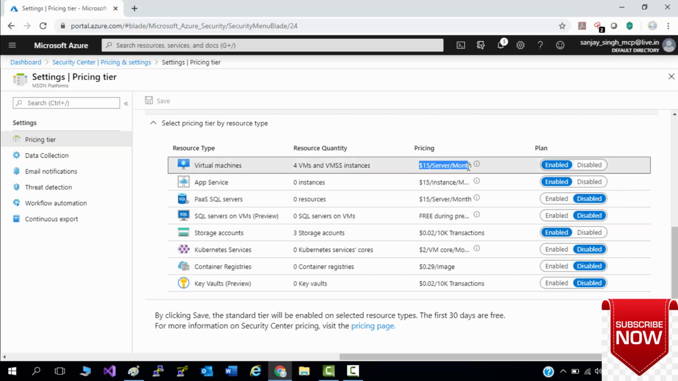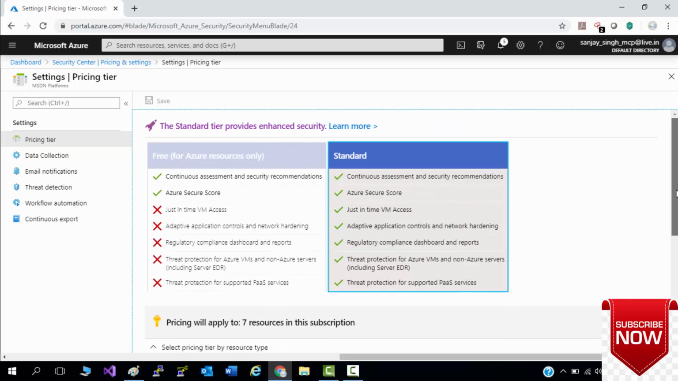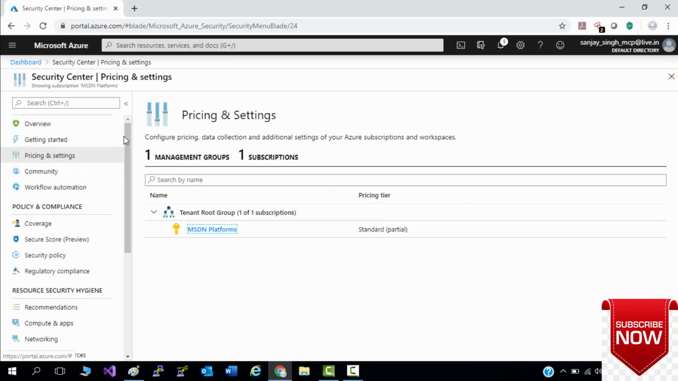For the first 30 days it is free for all your resources, and then there would be a price. So that is the pricing. Now you can enable these services as per your requirement. As you see here, I have enabled this service for my virtual machine, for my app services, and for my storage account. As per your requirement you can enable and disable these services. That's why it is partial for my account. So that is about the pricing section.